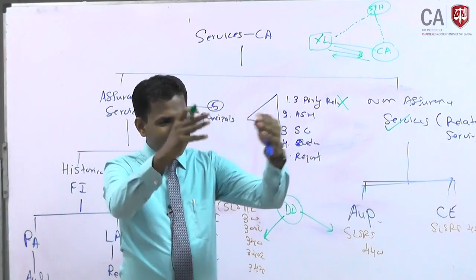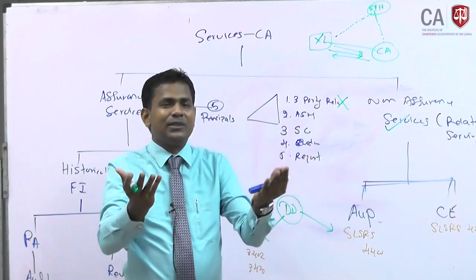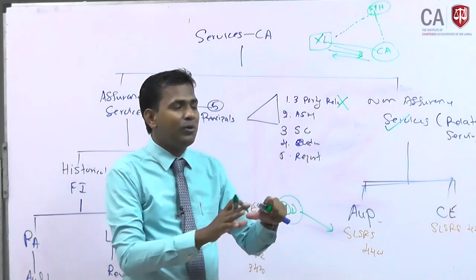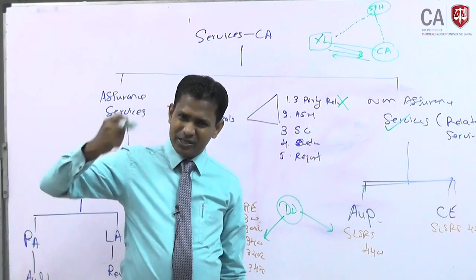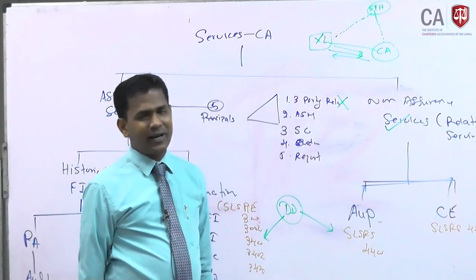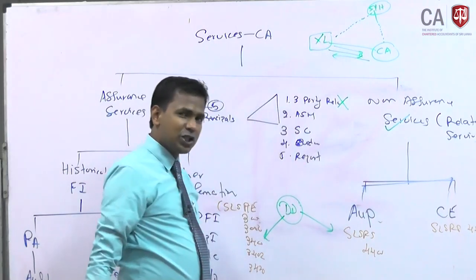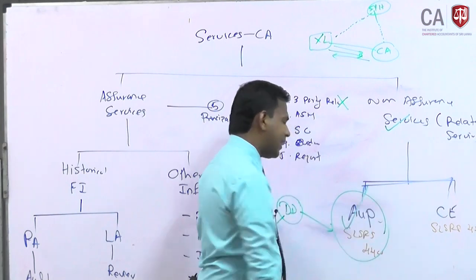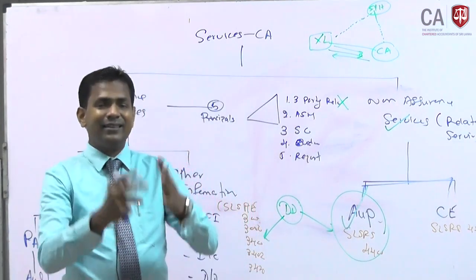Compilation means what? We are using the information you give to prepare the financial statements. So someone is giving me the bank statements, receipts, payment vouchers and all that, asking me to keep the books, do the bookkeeping and prepare the financial statements. That is compiling the information, compiling the financial statements. Of course this is not compiling financial information. Here management is asking us to do some type of computation looking at the information. Therefore, this has to be done under agreed upon procedures, because it is agreed.